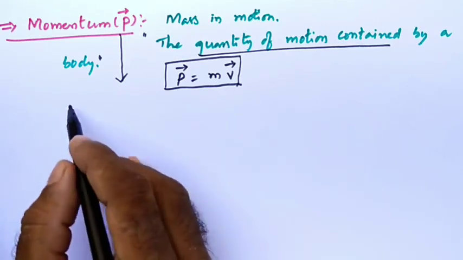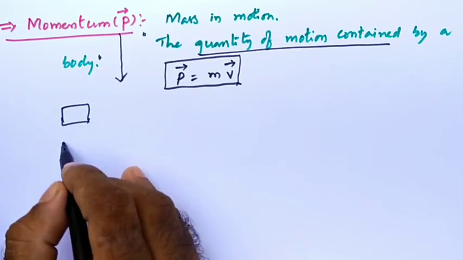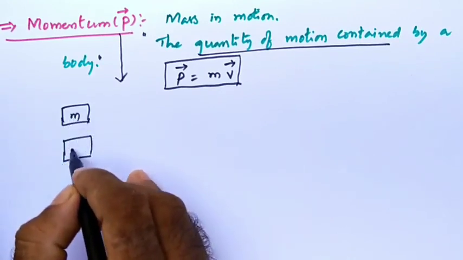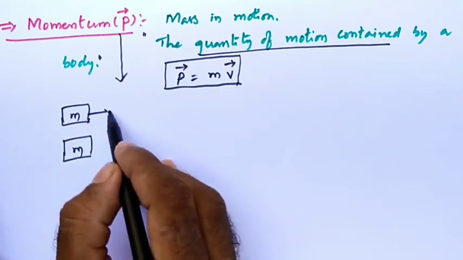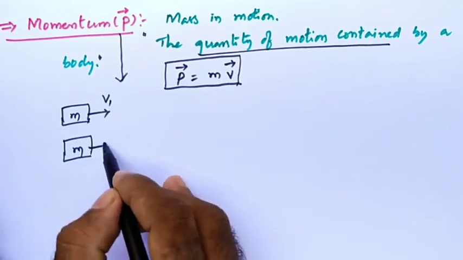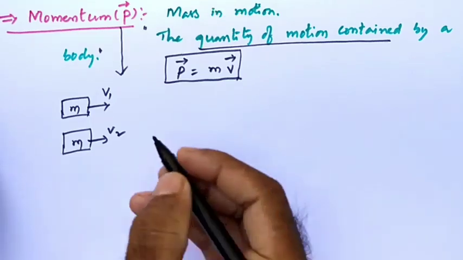Let us have two objects, both with the same mass. One is moving with velocity v1, another with velocity v2.